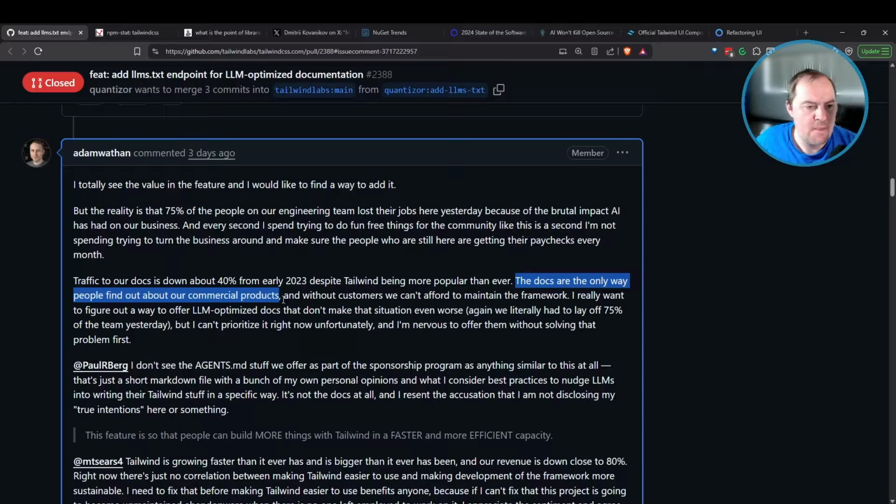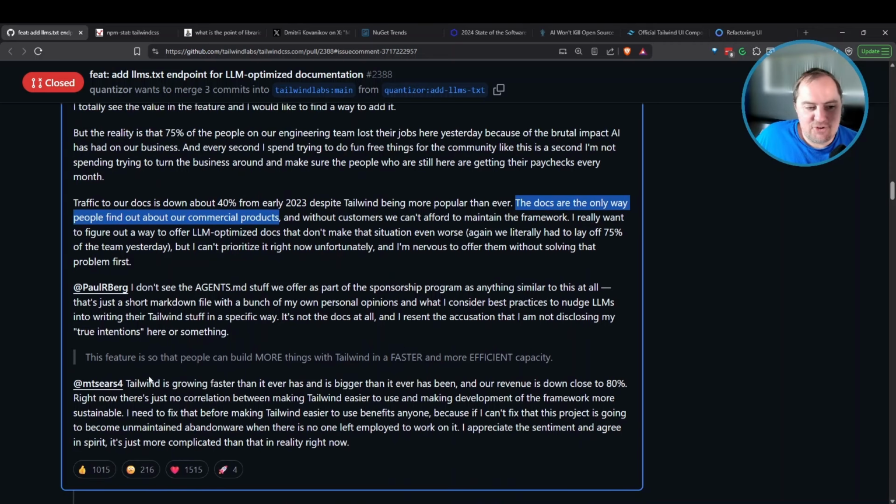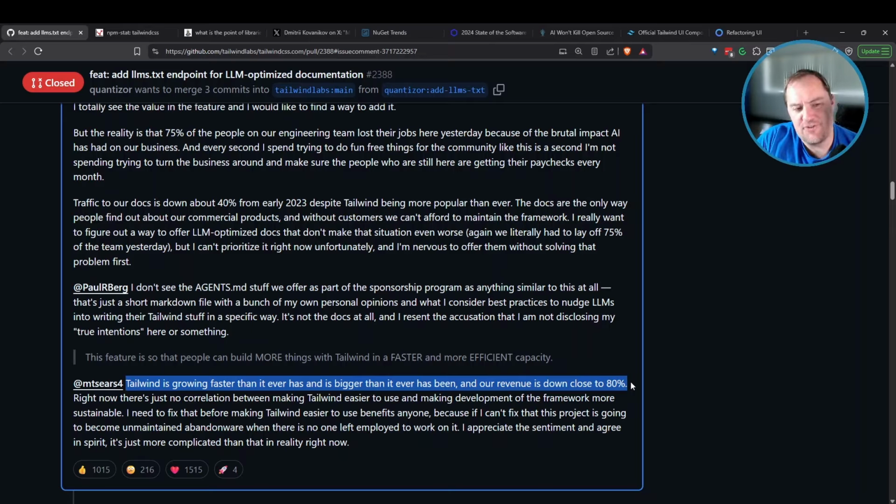I completely get it. But the issue here is that adoption has been taking off faster and faster, but revenue is down 80%. So if he makes LLM adoption easier for Tailwind, this might accelerate the cycle that's damaging his business. This presents a conundrum for him as an open source author and also as a businessman. What do I do when this disruptive technology is eating my lunch? How am I supposed to respond to that? And what should I do about pull requests like this that threaten to accelerate that even further?